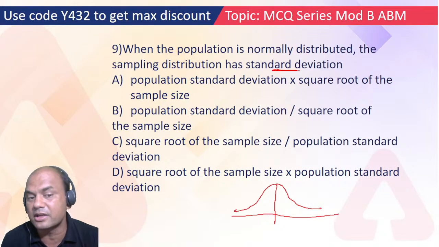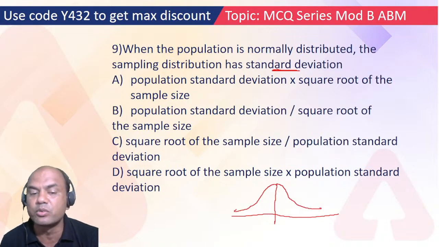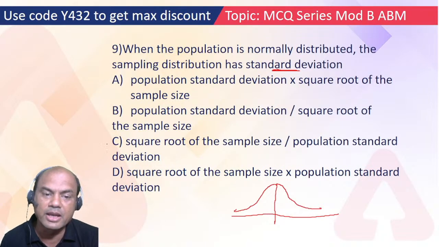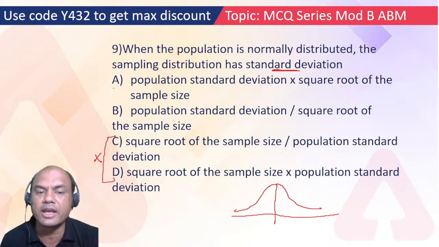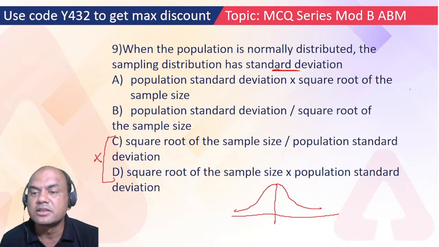I won't answer it now because I have already given this answer many times in my lectures. The options are the square root of sample size upon population standard deviation, or the square root of sample size into it. I'll give you one hint: C and D are out, only A and B remain. Which one now, into the square root or upon the square root? The answer is sigma upon root of n.